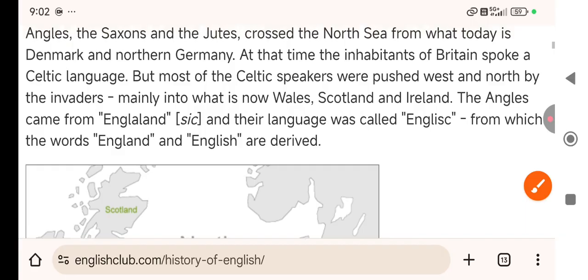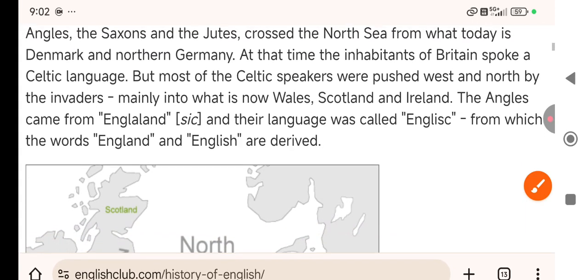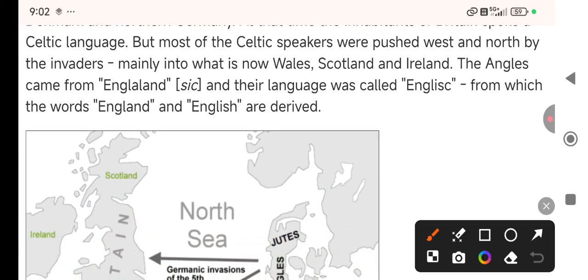But what happened was that these Celtic speakers were pushed west and north by the invaders, mainly into what is now Wales, Scotland, and Ireland, right?